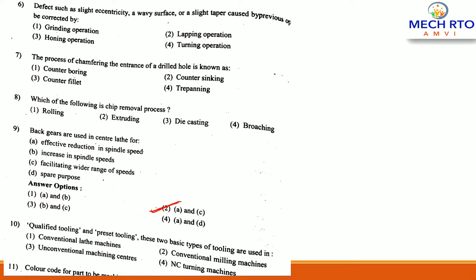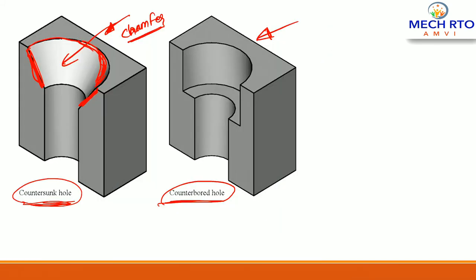Qualified tooling, preset tooling, these two basic types of tooling are used in. Options are conventional lathe machine, conventional milling machine, unconventional milling machine, NC turning machine. So you have to understand what is qualified tooling, what is preset tooling, right.